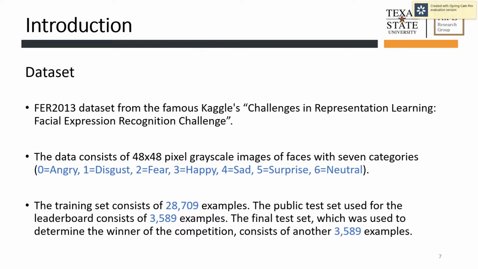The 6 I already have talked about, those are the 6 universal expressions, and along with them there is another class which is the neutral class. So a total of 7 categories. The training set consists of 28,709 examples, and the validation and test sets contain an equal number of images, which is 3,589.